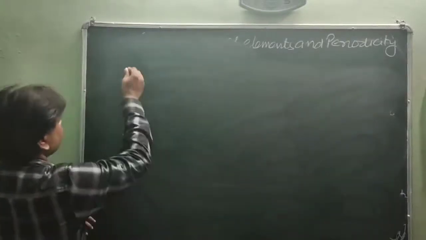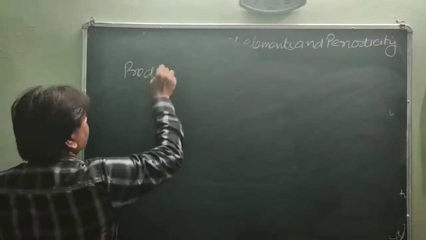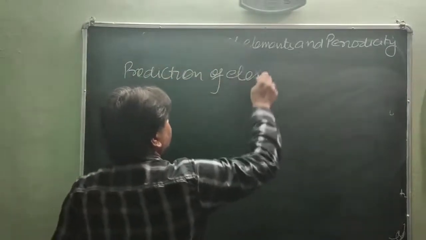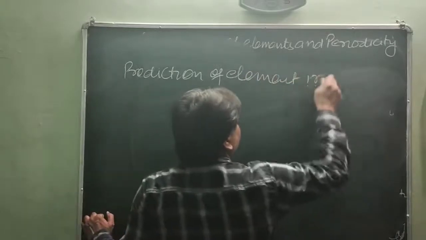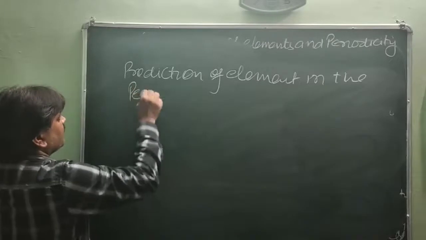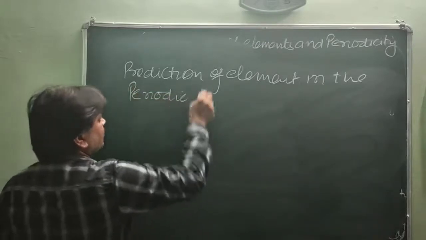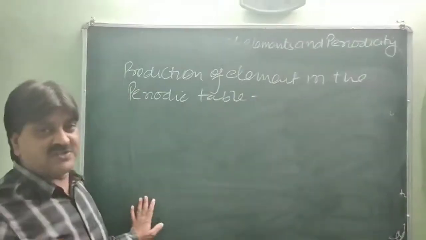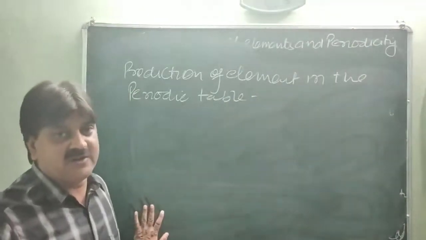Predictions of elements in the periodic table. How do you know the actual positions of the elements in the periodic table?